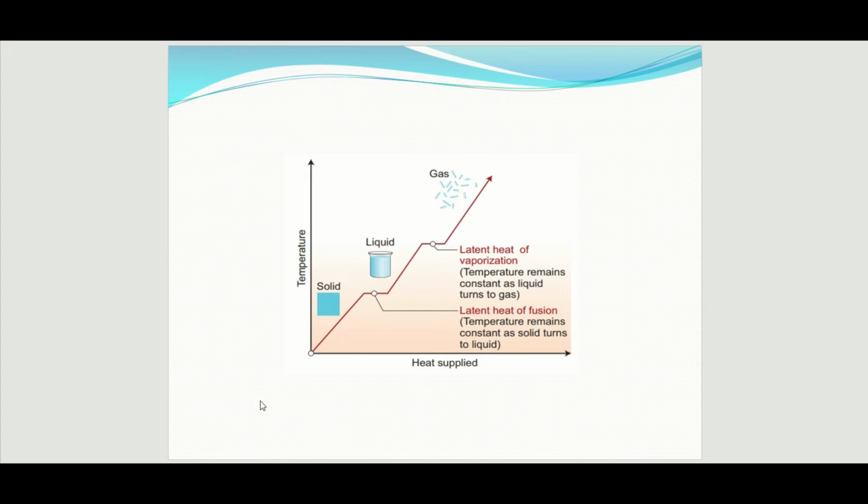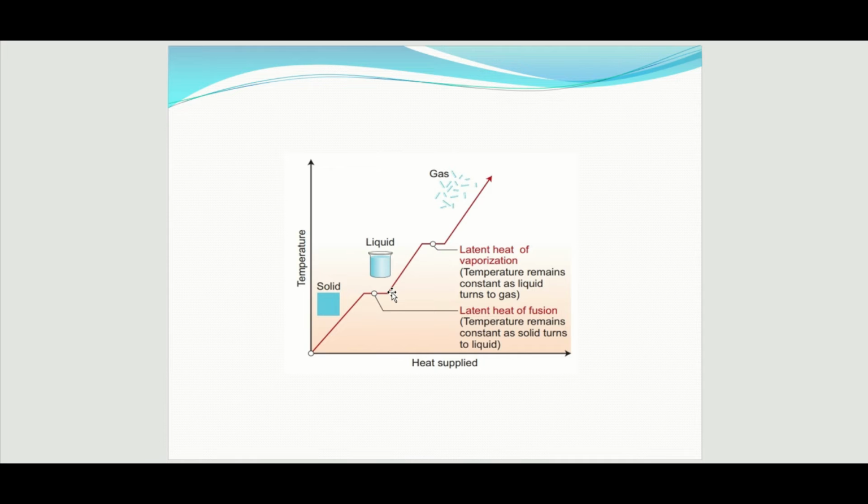So here in this diagram we can see that in order to turn the solid into liquid state, at the starting point the temperature is increased, and in this point the temperature remains constant as solid is turning into liquid. At this point only the solid is changing into liquid, which means the system consumes the heat to change the solid into liquid. So this point is known as latent heat of fusion.